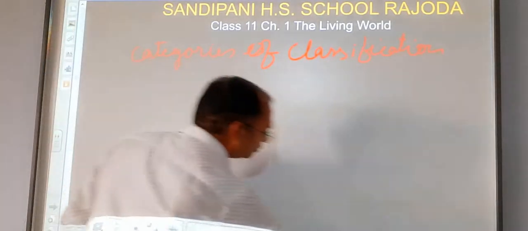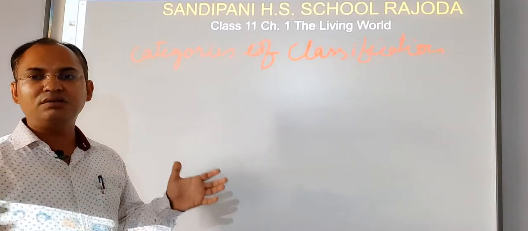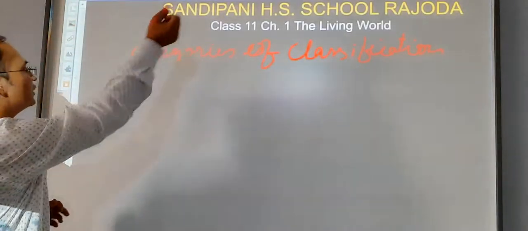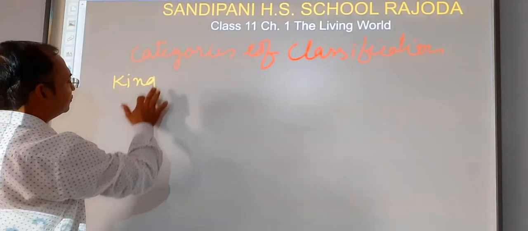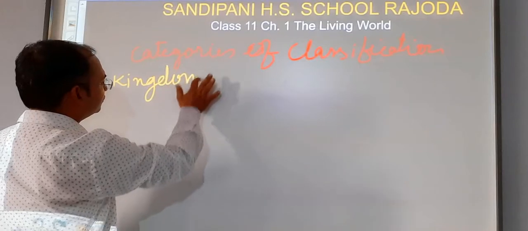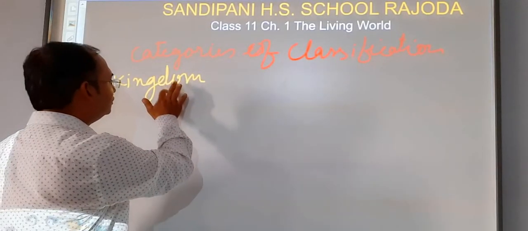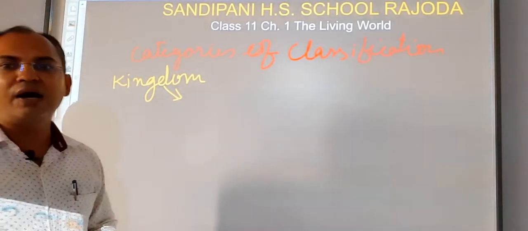First of all, if we classify the whole living world into huge groups, then we call them kingdom. The kingdom is a group of phylum or division.